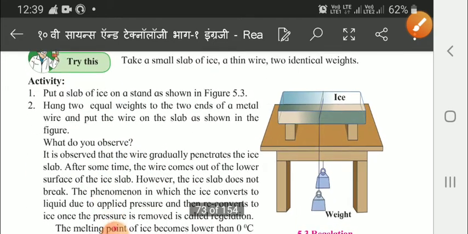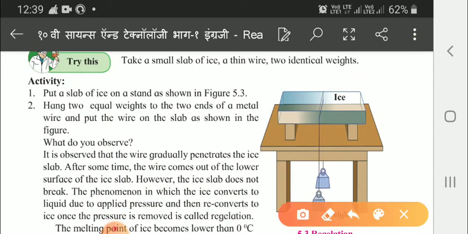See, this is the activity. We have to put a slab of ice on a stand. You can see in this figure, this is the ice slab. Now hang two equal weights at two ends. This is one weight and this is the second weight. Now we can observe that the wire gradually penetrates the ice slab, and after some time the wire comes out of the lower surface of the ice slab. However, the ice slab is not breaking.